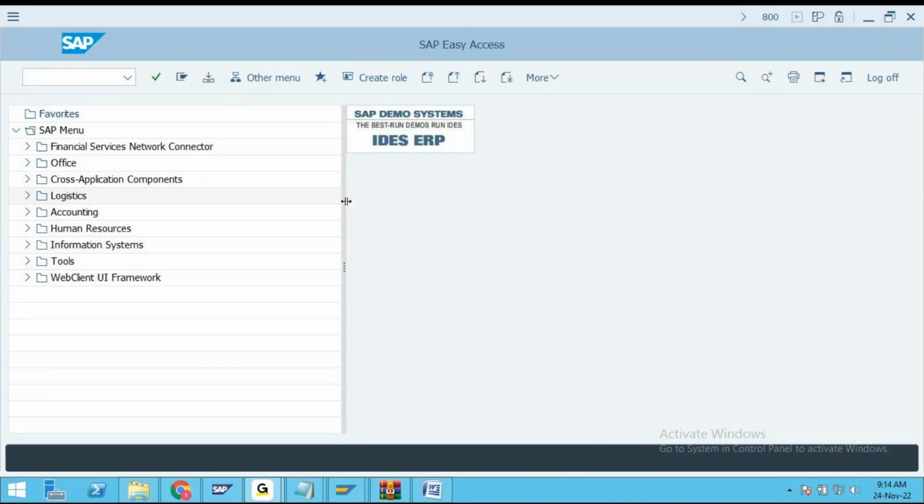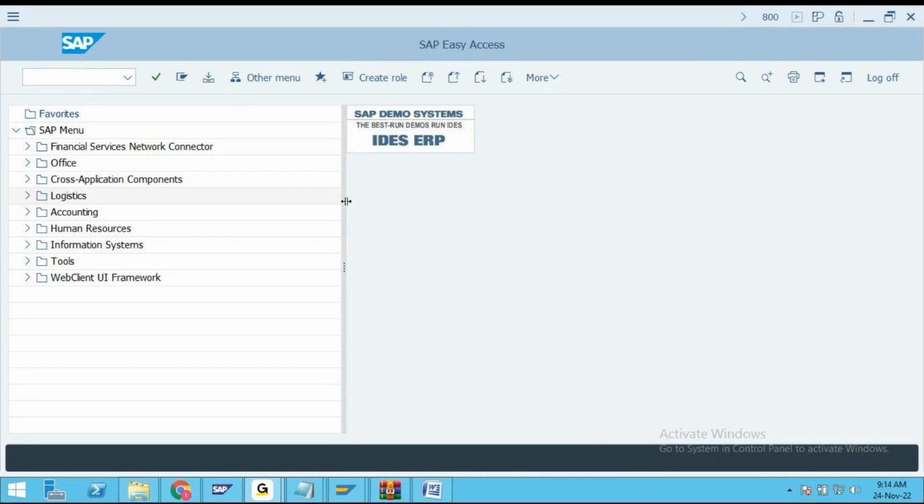Or you can give a choice to the customer, saying that the customer must be placing orders only for these materials.